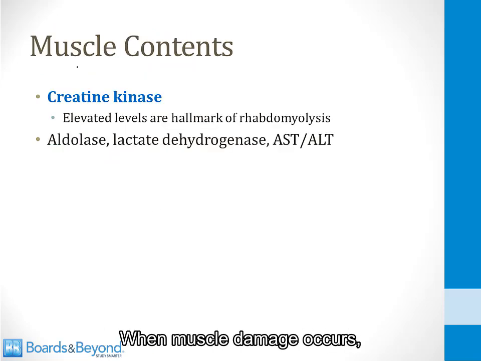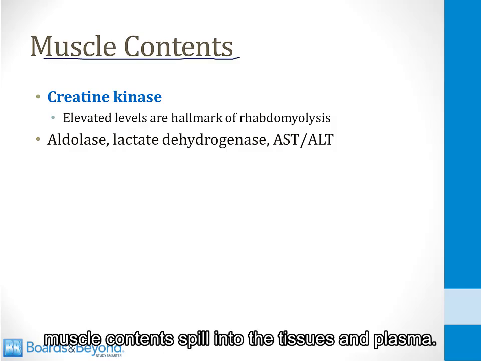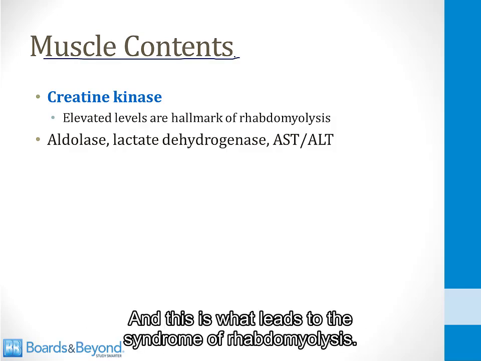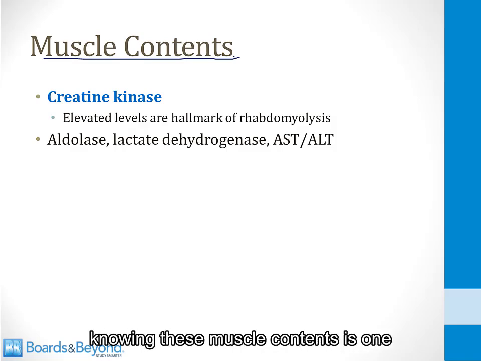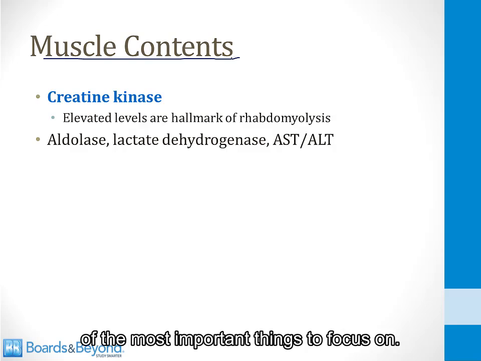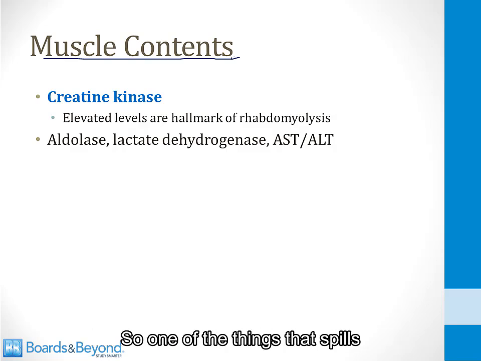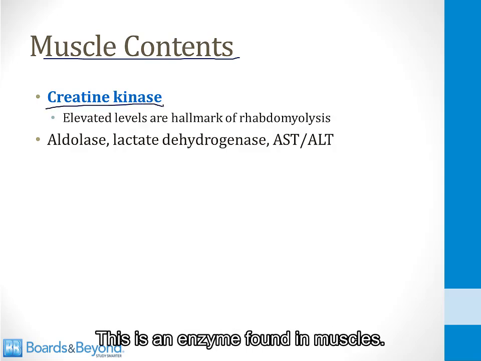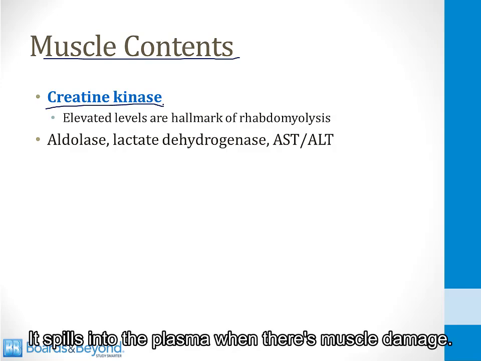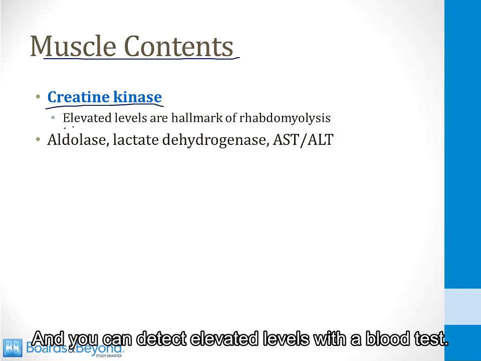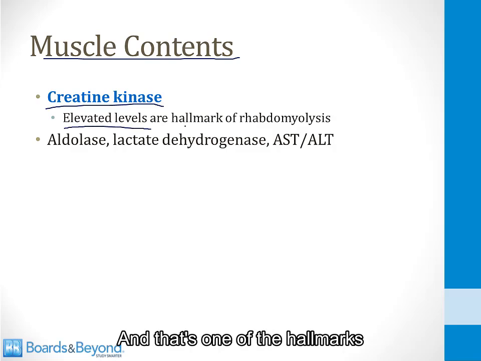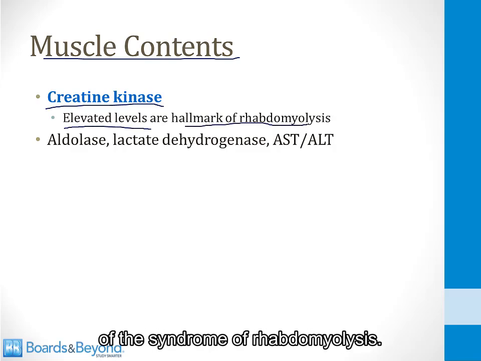When muscle damage occurs, muscle contents spill into the tissues and plasma, and this is what leads to the syndrome of rhabdomyolysis. And if you're preparing for Step 1, knowing these muscle contents is one of the most important things to focus on. So one of the things that spills into the plasma is creatine kinase. This is an enzyme found in muscles. It spills into the plasma when there's muscle damage, and you can detect elevated levels with a blood test, and that's one of the hallmarks of the syndrome of rhabdomyolysis.